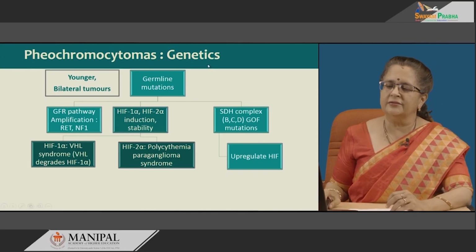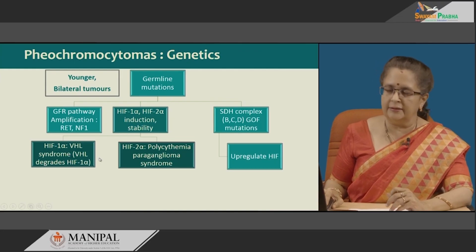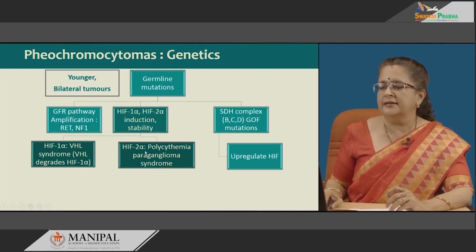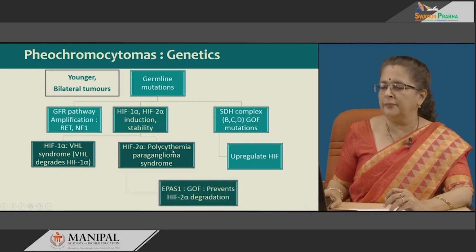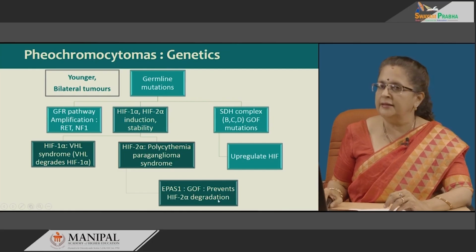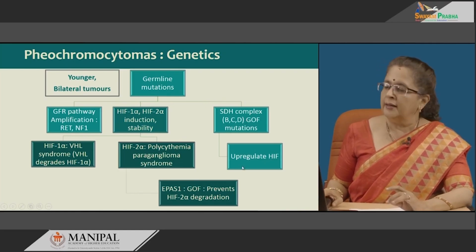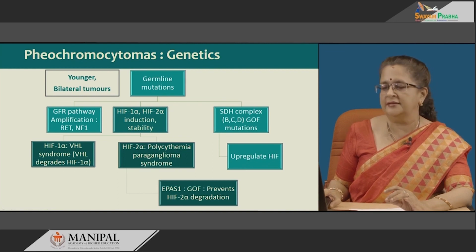Okay. Besides mutations involving HIF1 alpha and HIF2 alpha, there are other syndromes in which the gene involved in degrading a particular one of these, that is HIF1 alpha in case of VHL, is mutated, so it does not degrade. Whereas in case of HIF2 alpha, that is the polycythemia paraganglioma syndrome, it is EPAS1 where there is a gain of function mutation which prevents degradation of HIF2 alpha. In the succinate dehydrogenase complex mutations, there is upregulation of both HIF1 alpha as well as HIF2 alpha.